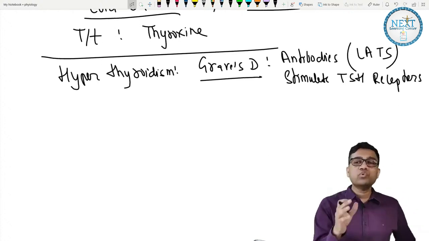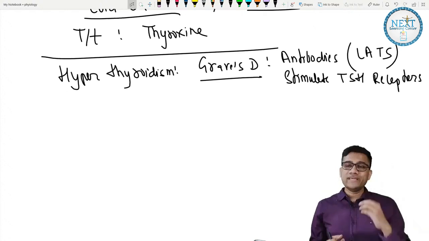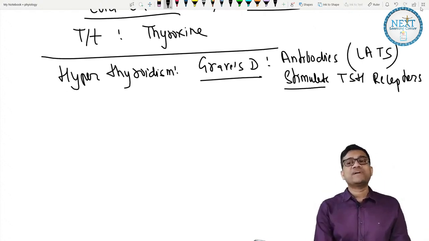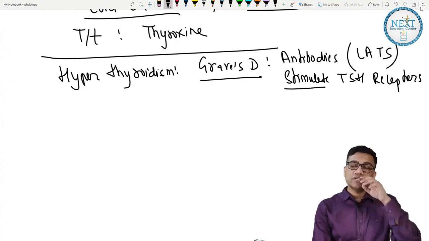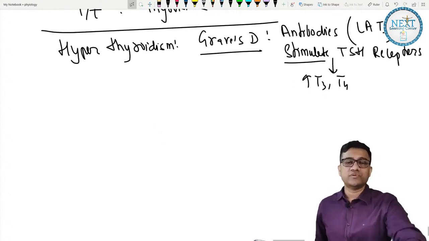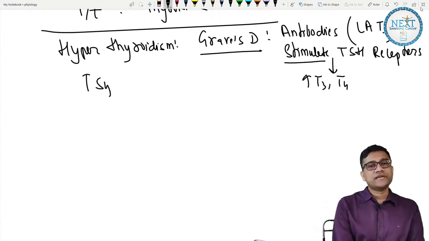Why? Because in most conditions, antibodies destroy. Here the antibodies stimulate. So they are called LATs, long acting thyroid stimulator. They stimulate the TSH receptor and it causes increased T3 T4 production. So that is Graves disease. Okay, so features: increased sympathetic activity,